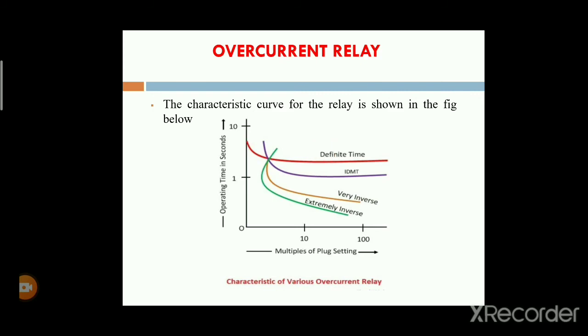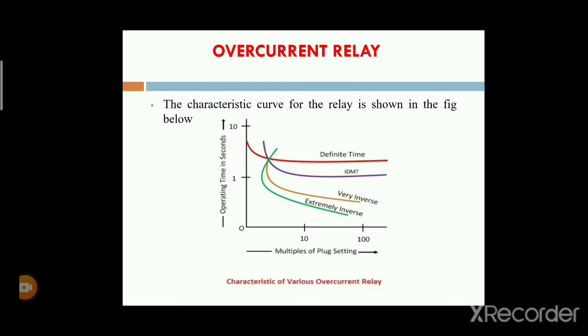Why are we setting the pickup current or set value? Different types of faults occur in a power system, symmetrical faults and also asymmetrical faults.